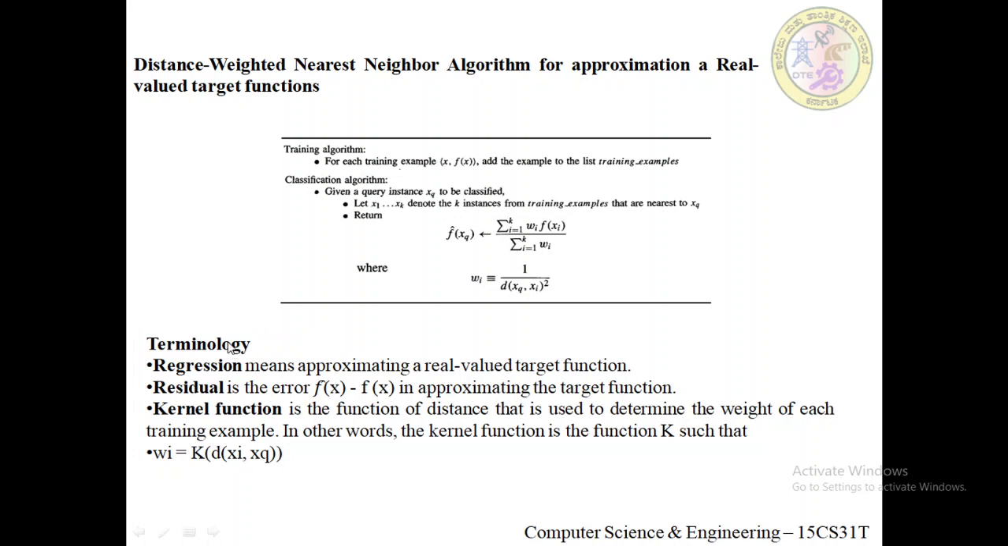There are some terminologies we need to understand when we study further topics here. Regression means approximating a real valued target function, and residual is nothing but the error, f cap of x minus f of x. The kernel function is the function of distance that is used to determine the weight of each training example. In other words, the kernel function is the function K such that wi equals K of the distance between xi and xq. xq is your new instance and xi is an already present training instance.